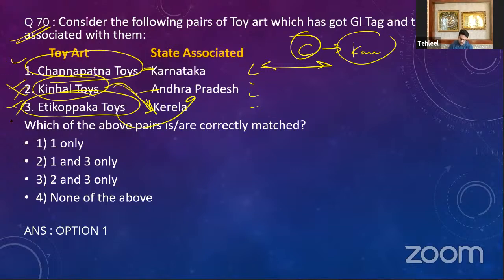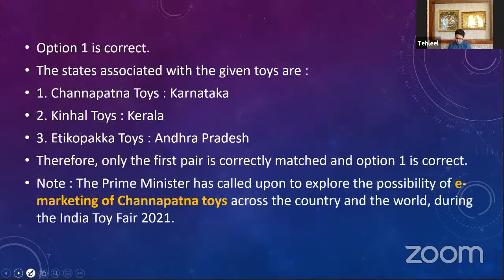Both of these are wrongly matched. One only is the right answer. Now you have to remember that recently the Prime Minister called upon this possibility that we should actually go for e-marketing of these Channapatna toys across the country and world over. We should actually export these toys to outside. This was given in Indian Toy Fair 2021.